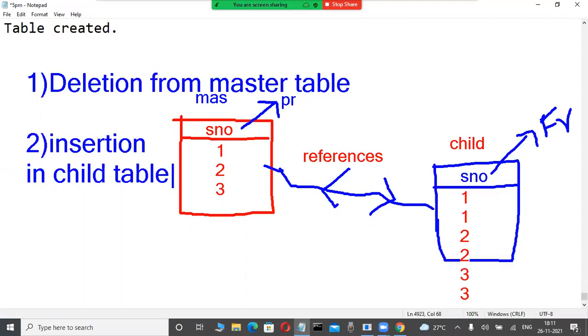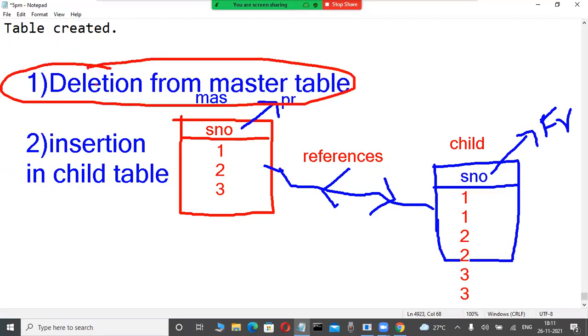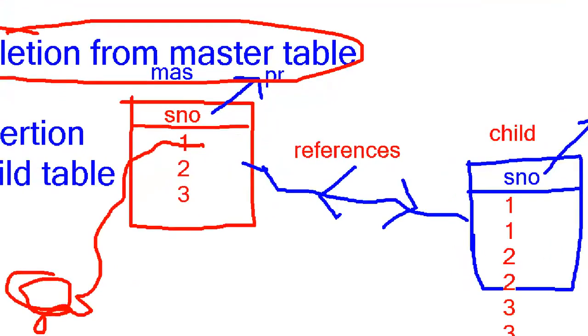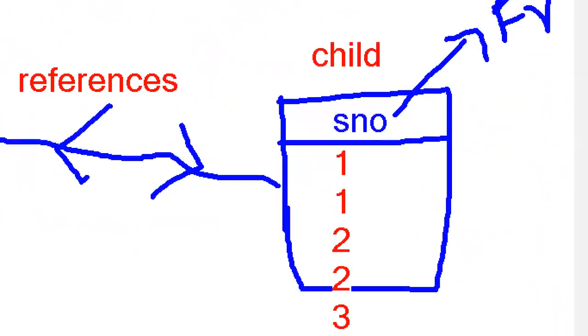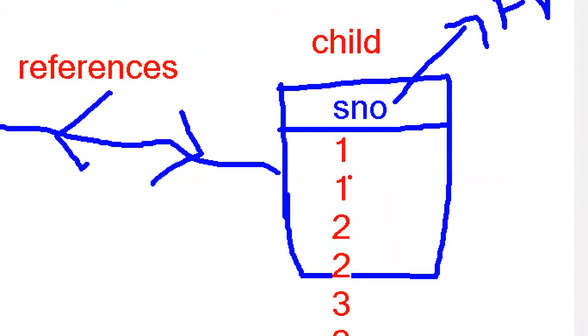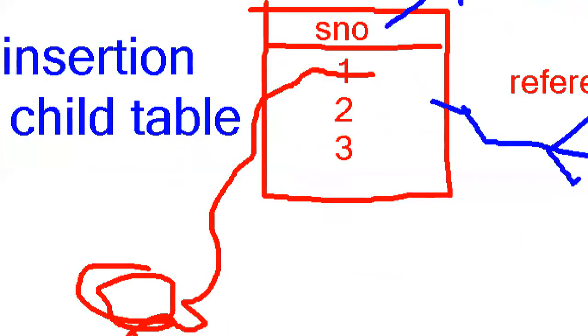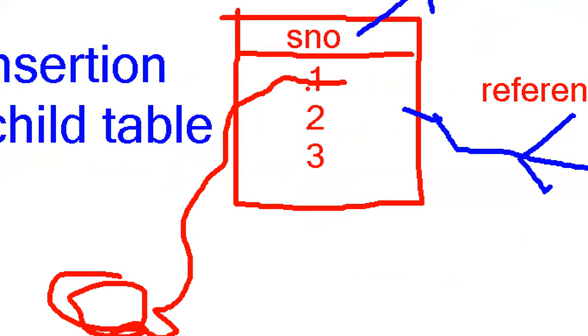What is this for? First I'm showing only this one: deletion from the master table. Suppose I am a data entry operator and I try to delete one record from the master table. Is it possible? No, not possible. That is security. Why? Because this record is already there in your child table. That's why we cannot delete a master table record if those records are available in the child table.